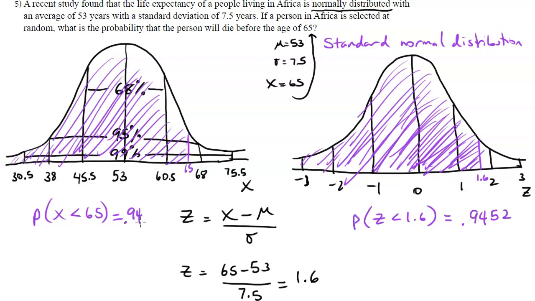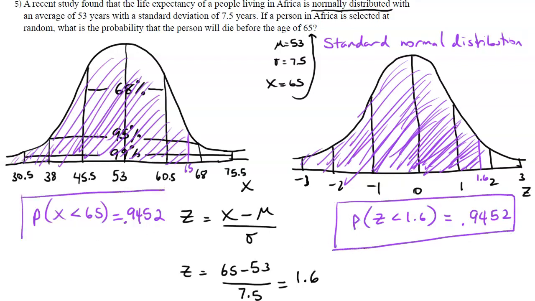So the answer is 0.9452. If I wanted the probability to the right, the total area underneath either of these curves is 1. So if I got the area to the left, I could just subtract that from 1, and I would get the area to the right, if it asked me for greater than or after the age of 65. But as it stands, here's our answer: 0.9452.